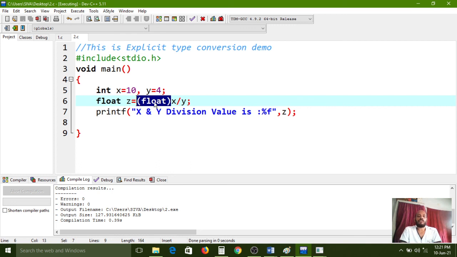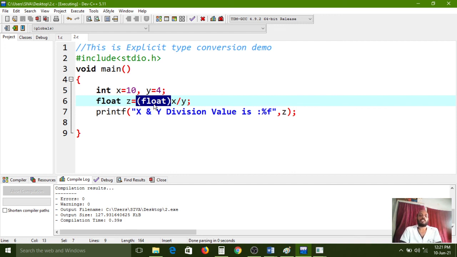Before, when I hadn't used the float data type here, I got 2.0, because the fraction part was ignored and left, and the data was lost by the software. If I use the casting operator here, then the fraction part is also maintained by the program. So that is the advantage of typecasting and type conversions.